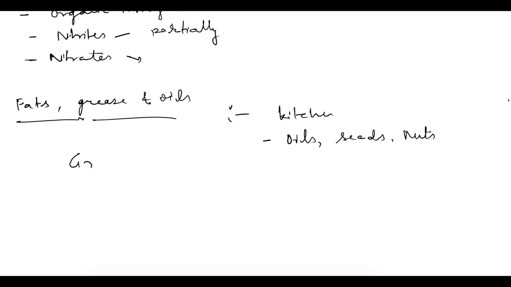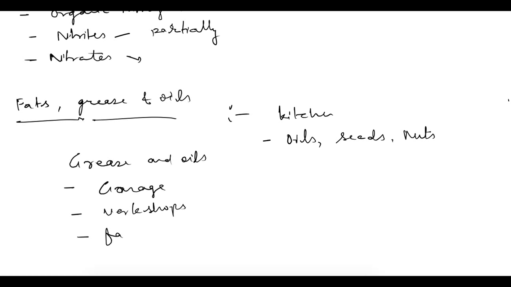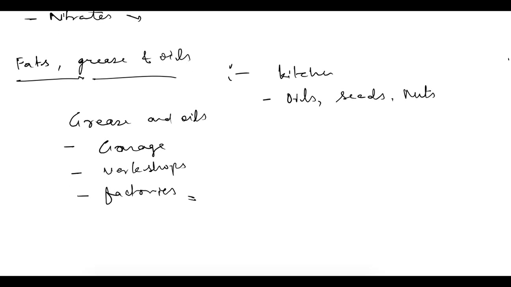Grease and other oils can come from many industries, from garages and workshops, wherever machines are there. Factories, such as a motor vehicle factory, will obviously use oils and grease.